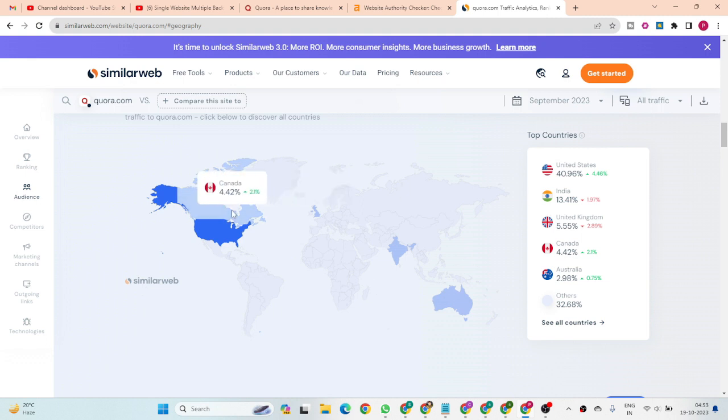So if you want to attract or drive traffic from those countries, or generate leads using Quora, there are many things you can do for your businesses. To drive traffic from targeted countries, you have to share your backlink. You have to create your profile and other things on that website. The website name is Quora.com.